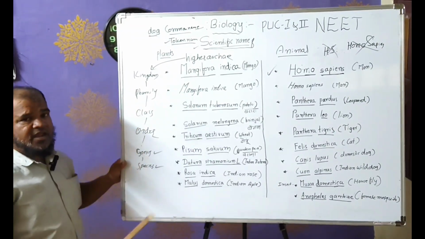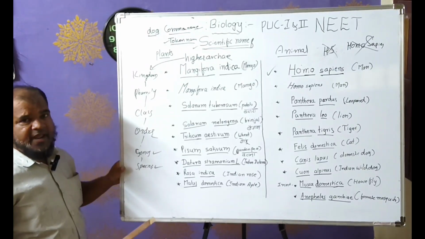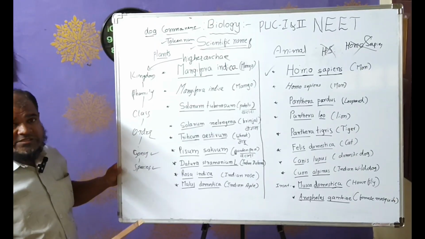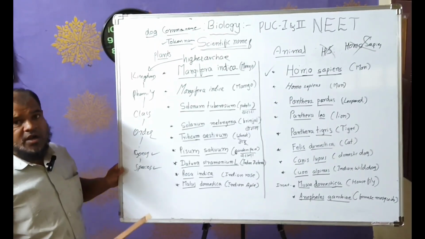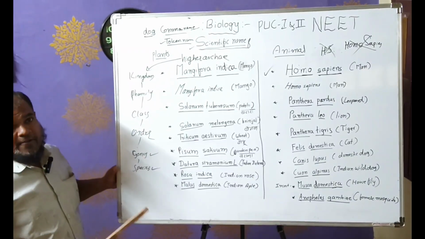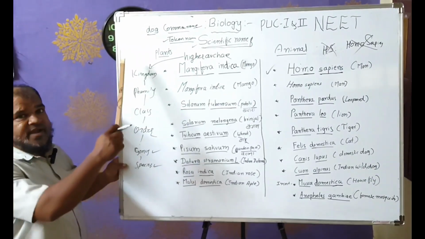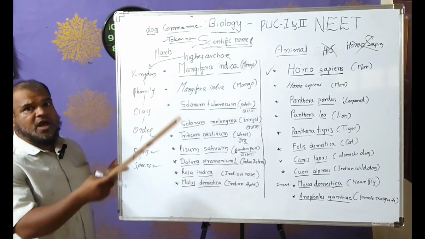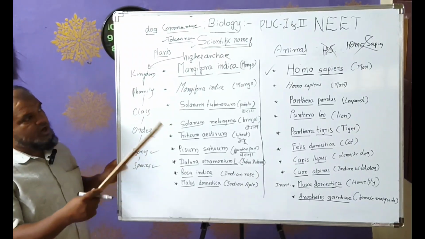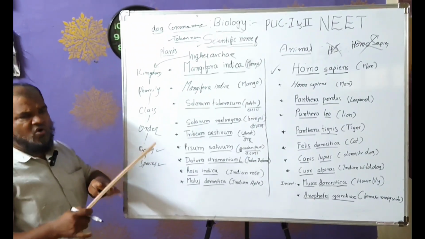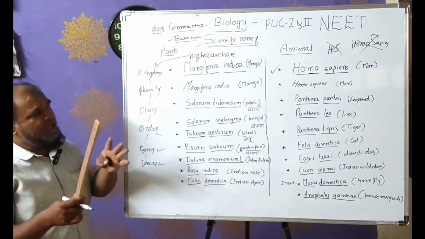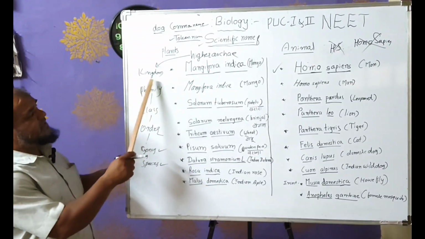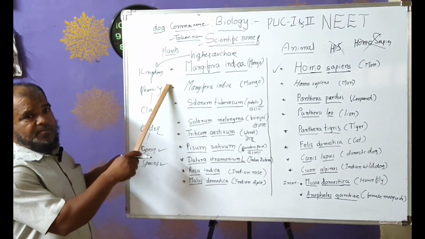This is the hierarchy. In classification, the taxonomical study is very important. It shows how systematic study is done and how the arrangement of all living things in the world is made. One of the big groups is the kingdom, for example kingdom Animalia and kingdom Plantae. So many plants and so many animals are there, and these are the big groups.